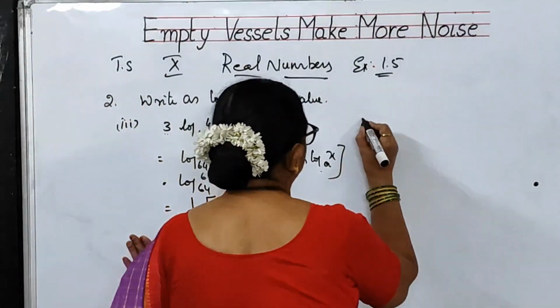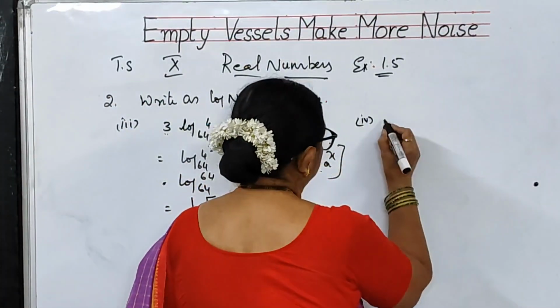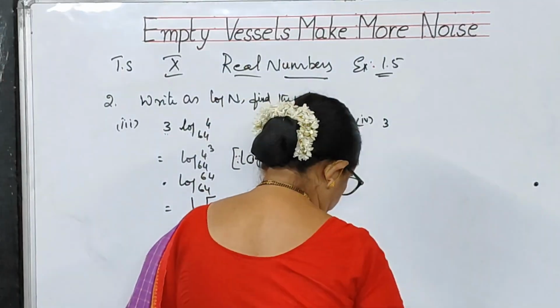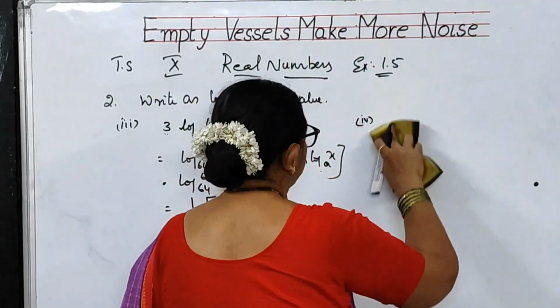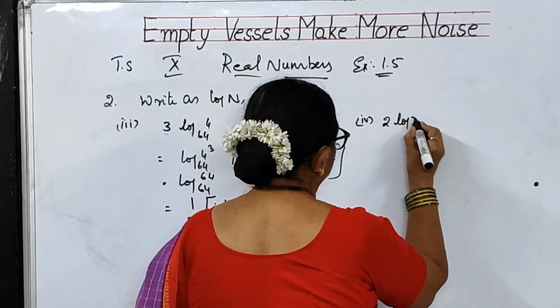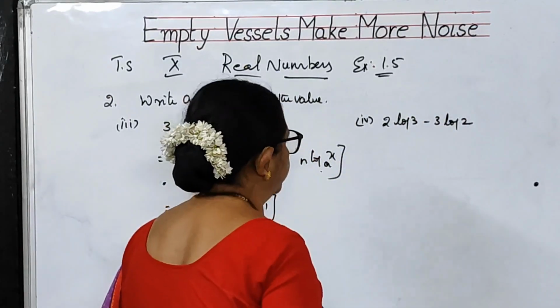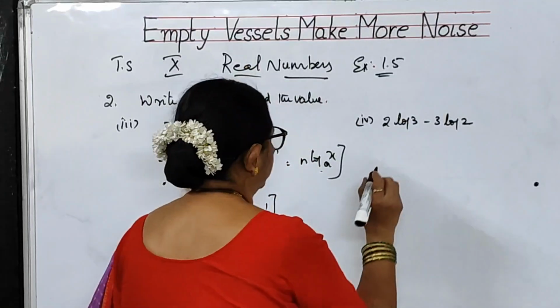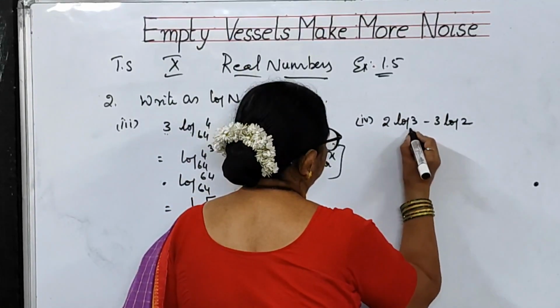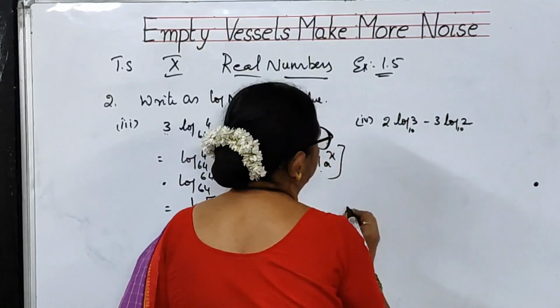Next, fourth bit. The fourth bit is 2 log 3 minus 3 log 2. So again, here also you can take it as base 10 and base 10.